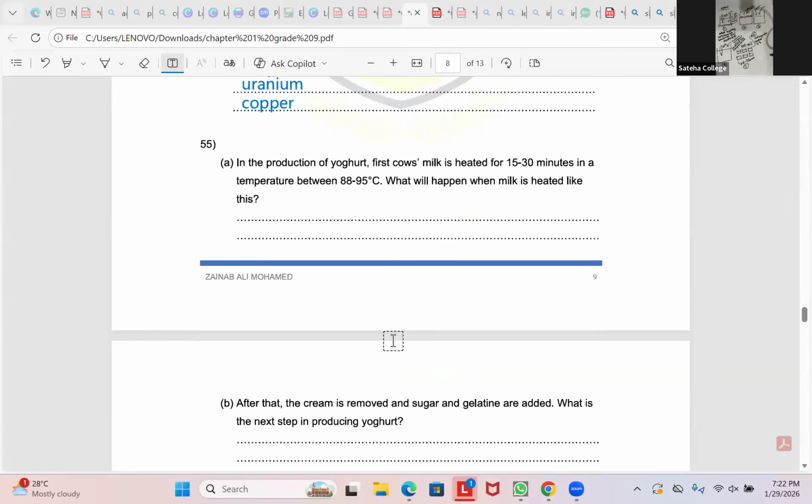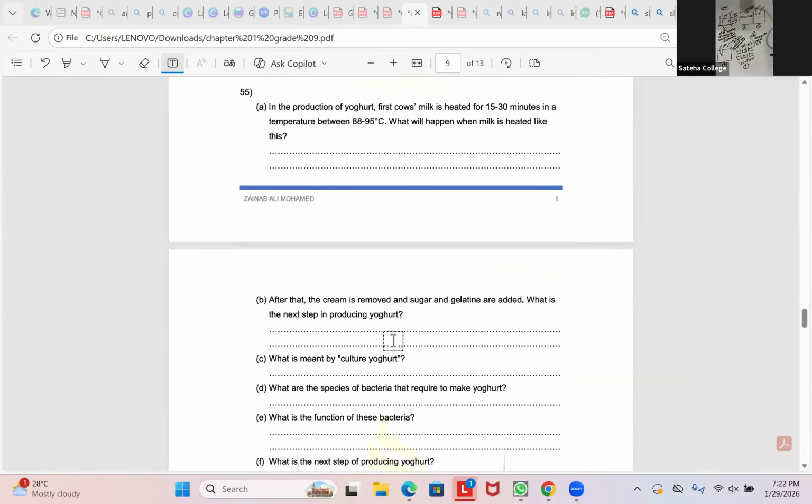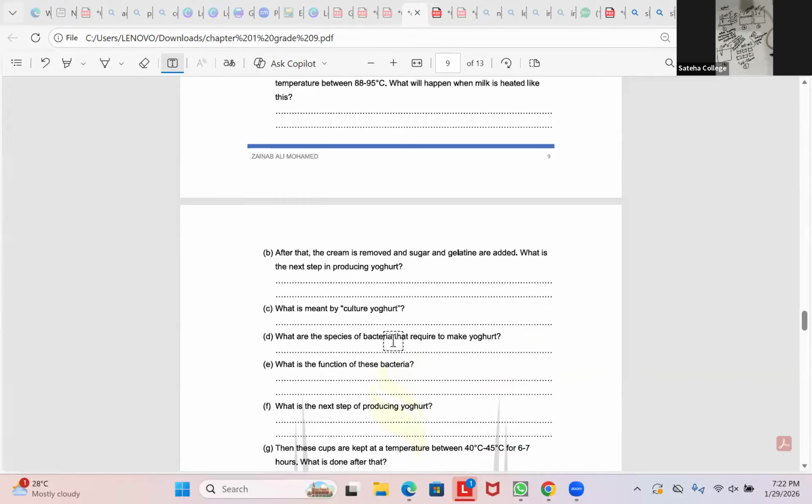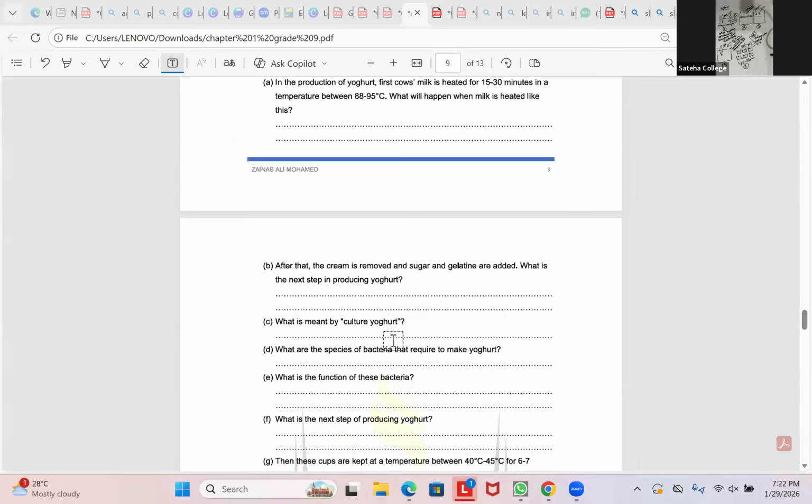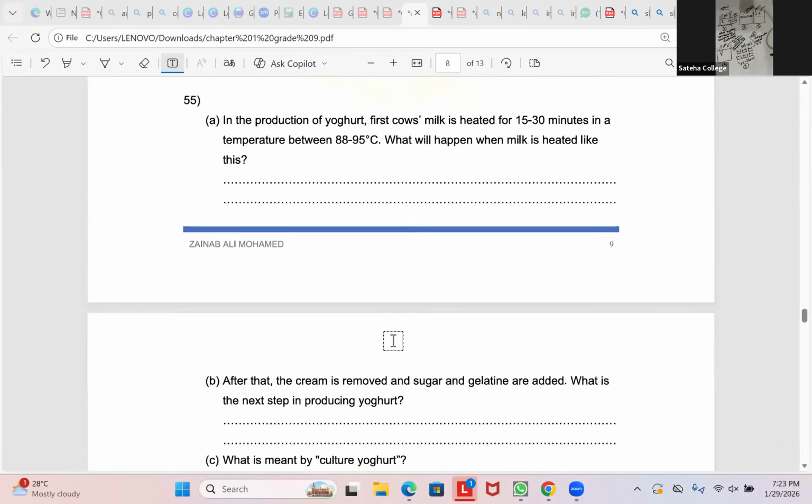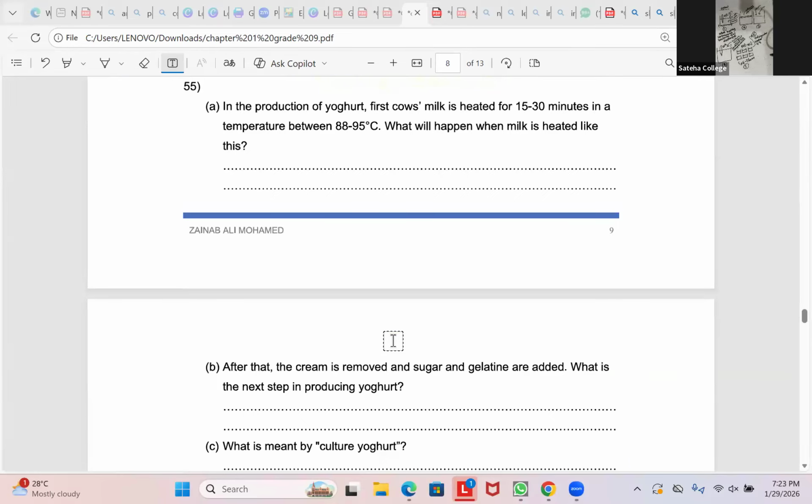Can you all quickly write it down? I'm not going to write the answers. You all are going to do it on your own. Do question number 55 until G.